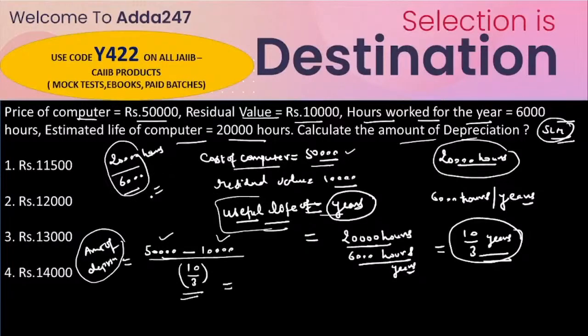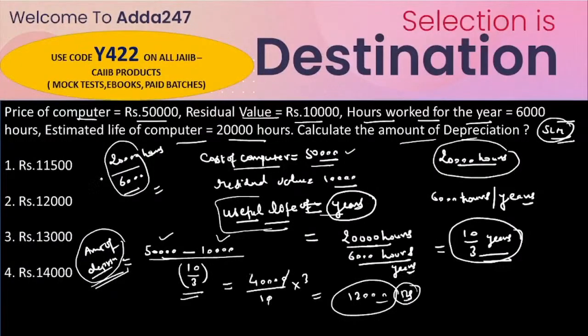That would be our useful life of the computer, which equals 10 by 3. Now if we calculate this, it would be 40,000 divided by 10 by 3, and the answer is 12,000 rupees. So that would be the amount of depreciation. I hope it is clear for everyone. Fine, okay, it is clear for everyone.